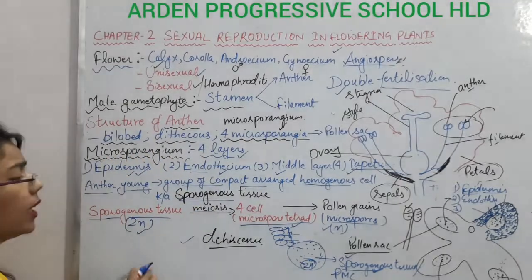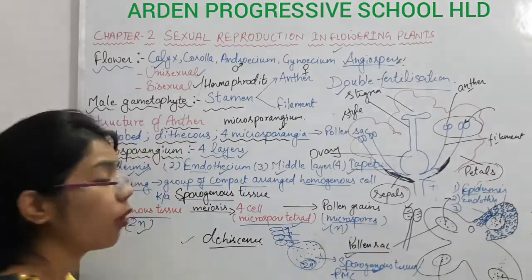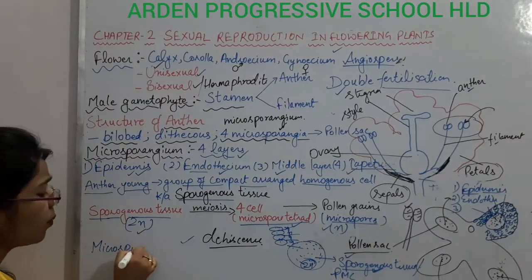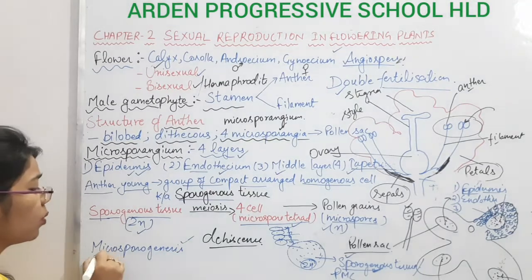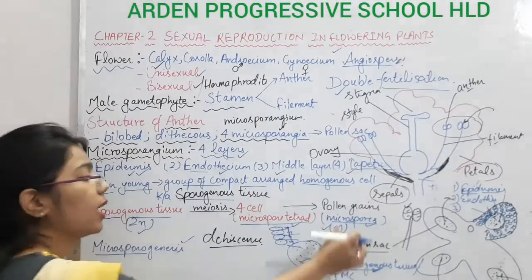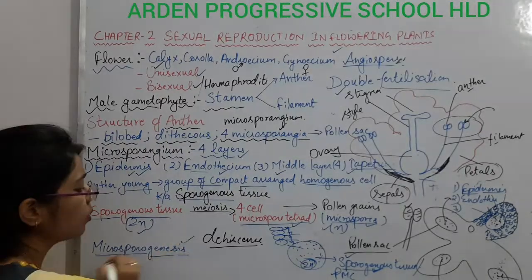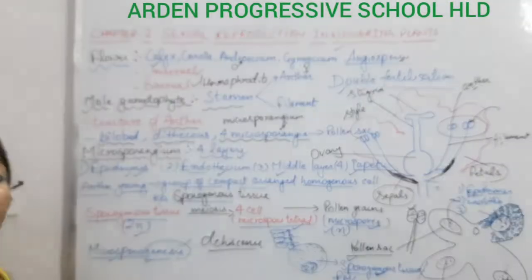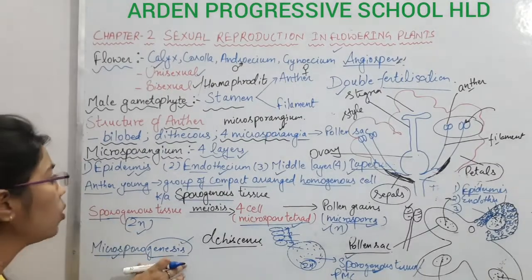So here what we are saying is that this sporogenous tissue is important to form the pollen grains, and the formation of pollen grain is known as what? Microsporogenesis. Why? Microspore means related to the microspore, and what is a microspore? These are pollen grains. And genesis, as I said in the last class also, whenever we use the term genesis, it means to form. So there will be formation of microspores. The step involved here is known as microsporogenesis.